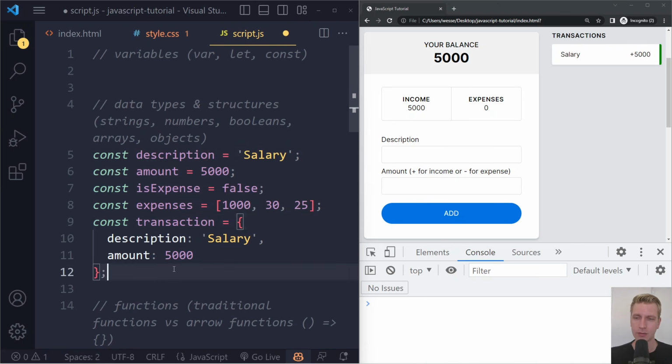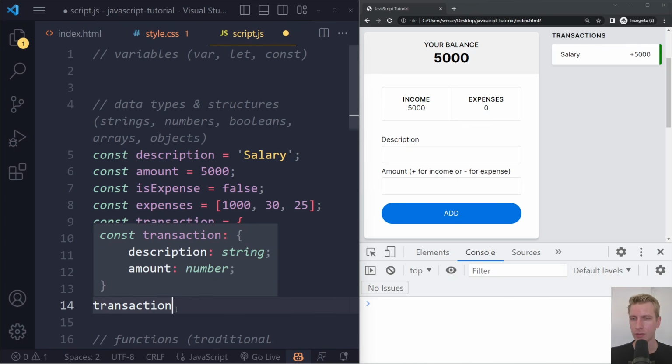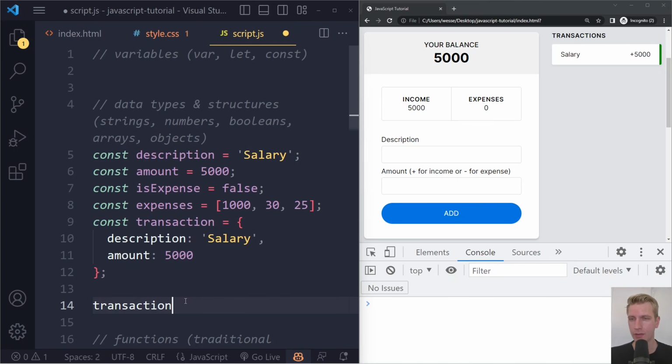Now, very often in programming, in your programs, you want to associate them together. So you want to be explicit about the fact that they're associated with each other. So you would use an object for that to create an entity. One of the advantages is that now when you use transaction, this is an entity in your program, and you can look in there to see the individual properties of this object.